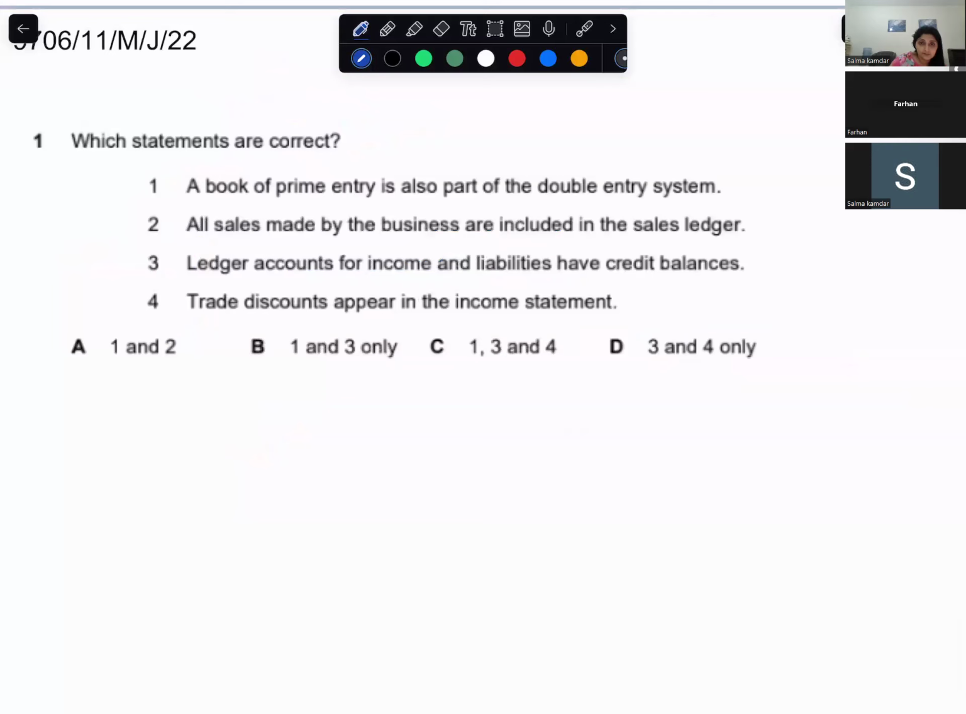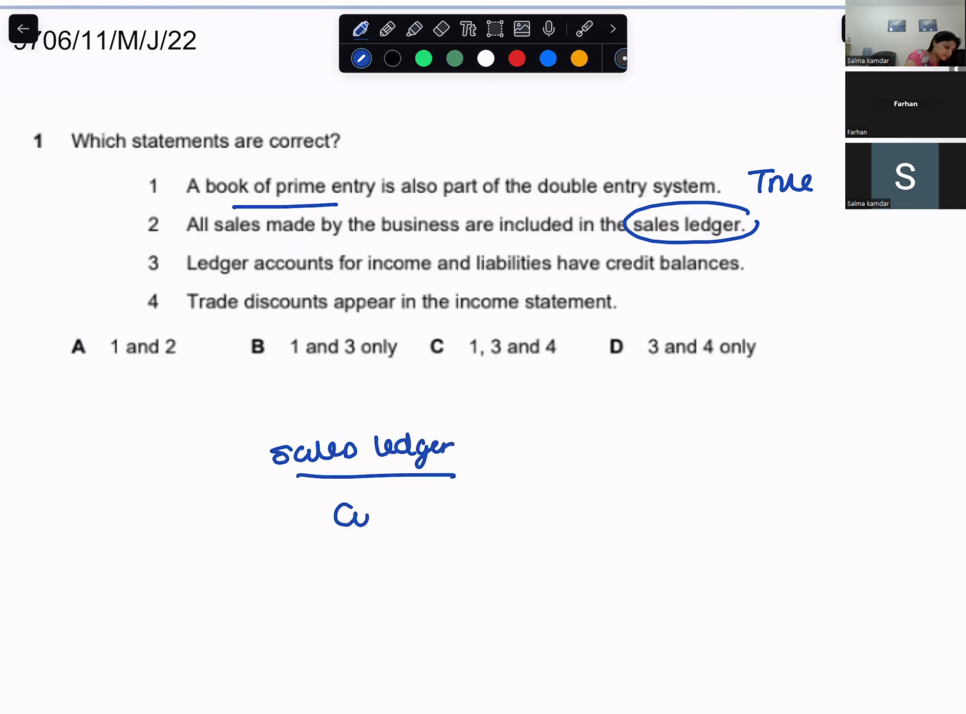Which statements are correct? A book of prime entry is also part of the double entry system. Yes. All sales made by the business are included in the sales ledger. What is kept in the sales ledger? Sorry, a sales ledger contains the customers' names and their accounts. Which customers? Credit customers. All right, so that's wrong.